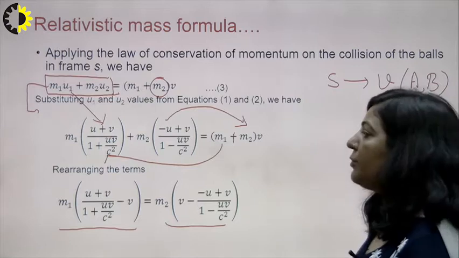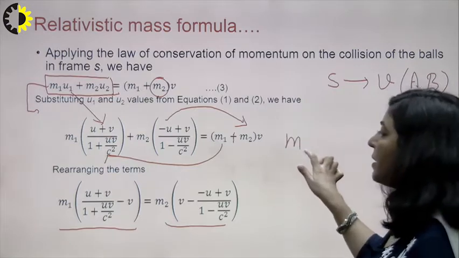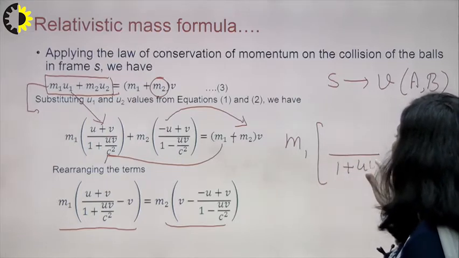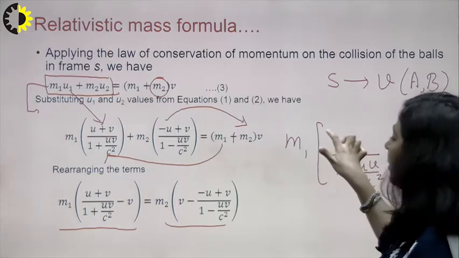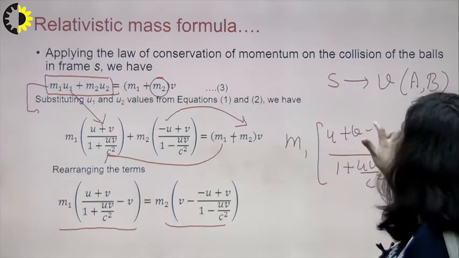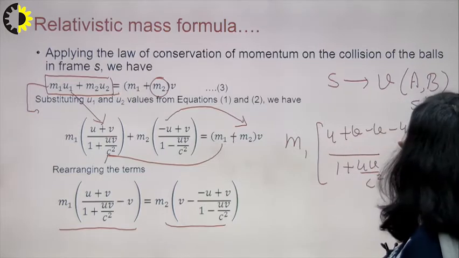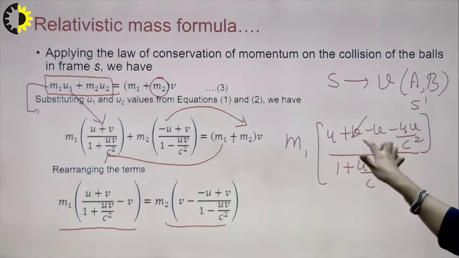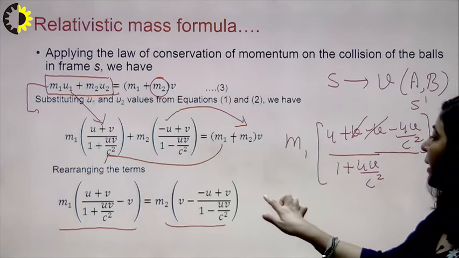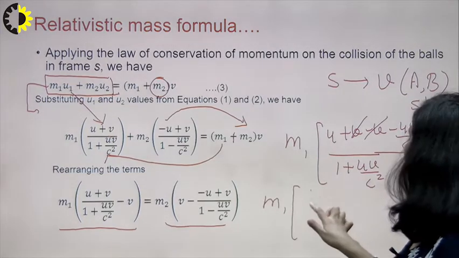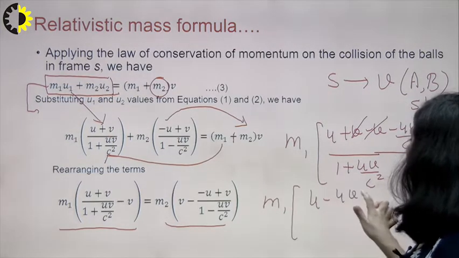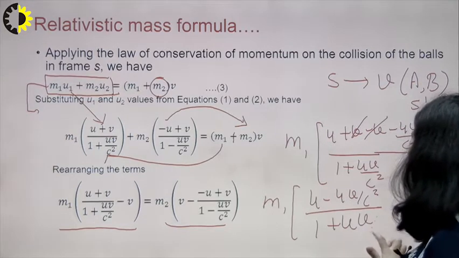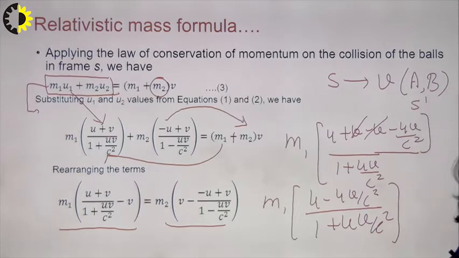Now further you have to simplify it. How will you simplify it? For m1, take the LCM, that will be 1 plus uv upon c square, and in the numerator you will get u plus v minus v minus uv square upon c square. If you carefully observe, the v will get cancelled with this one. So what you are getting here is m1 into (u minus uv square upon c square) upon (1 plus uv upon c square), right? This is your term on the left hand side.